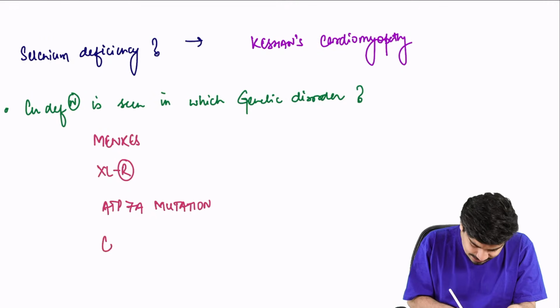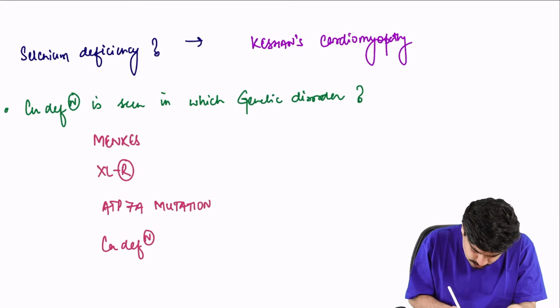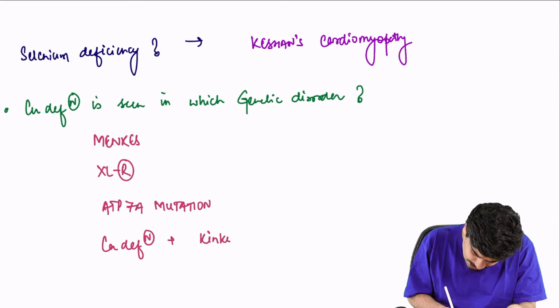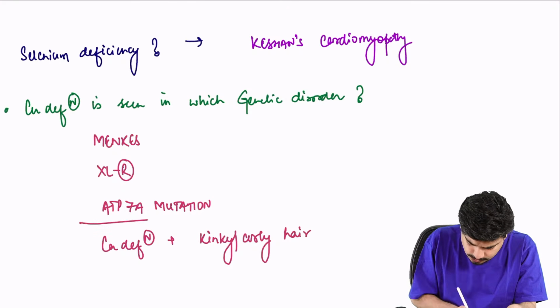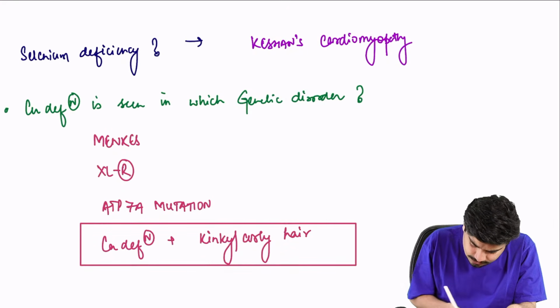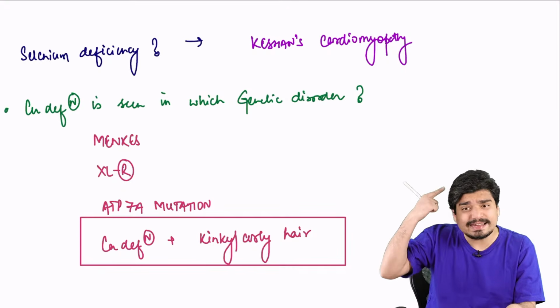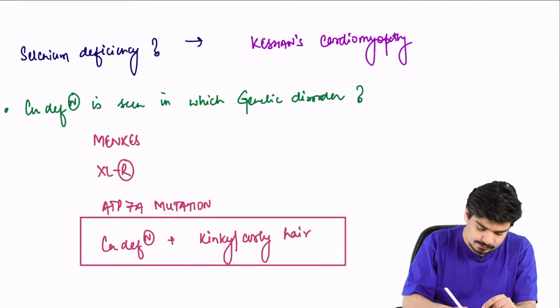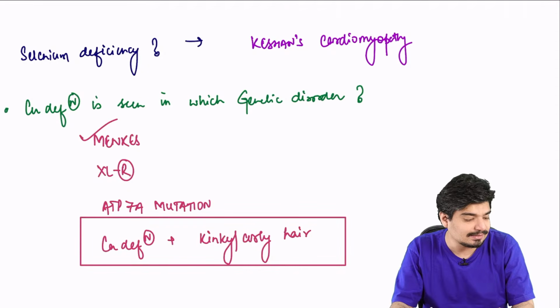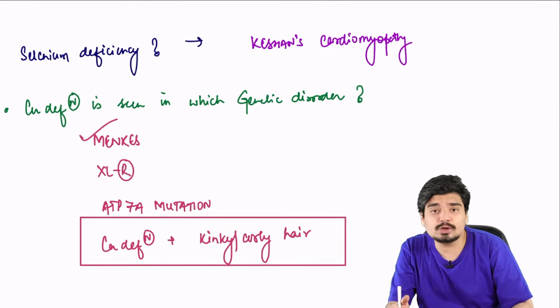And it very characteristically has copper deficiency along with kinky or curly hair. So this is a very characteristic finding. They will give you a child with kinky hair, curly hair along with copper deficiency. What's the diagnosis? Answer is going to be Menkes disease.